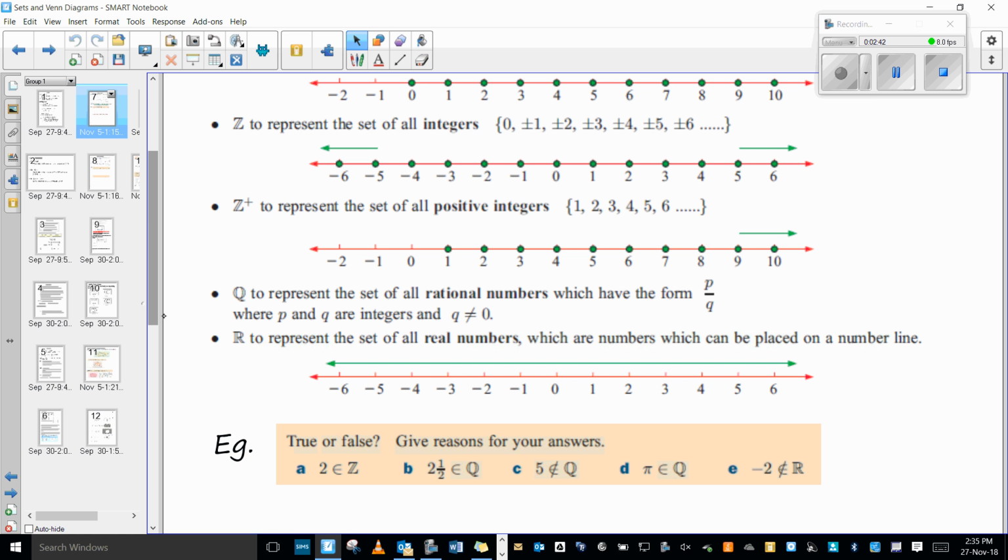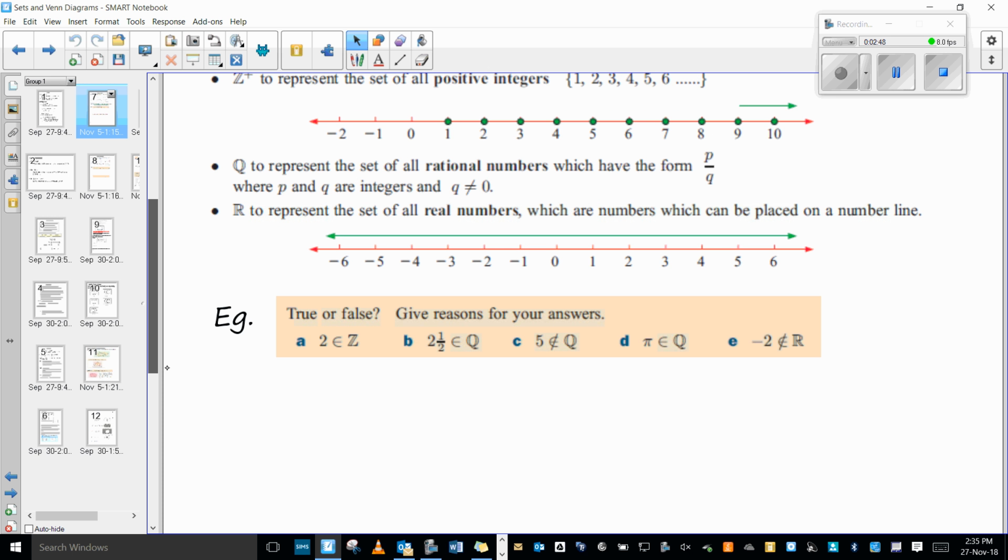Z talks about all integers. So the question is asking, is 2 a member of the integers? Is 2 an integer? Well, remember what's an integer? So is 2 a whole number? Yes. So is this true? Yes. Okay, so we're all happy that A is true.